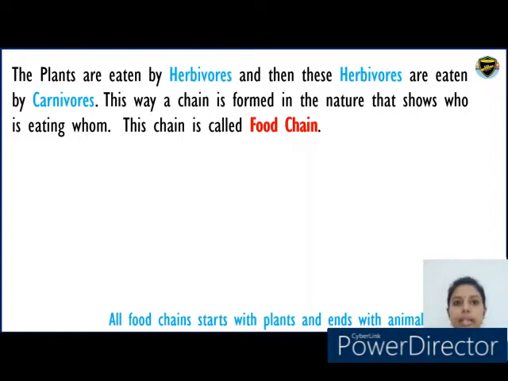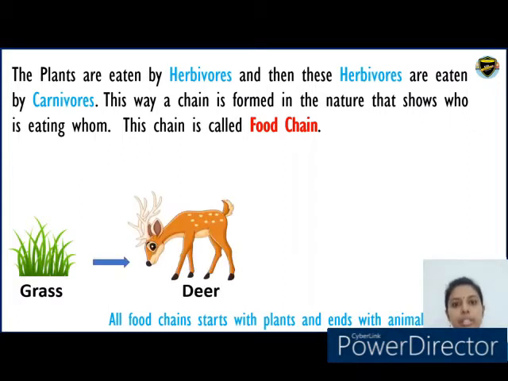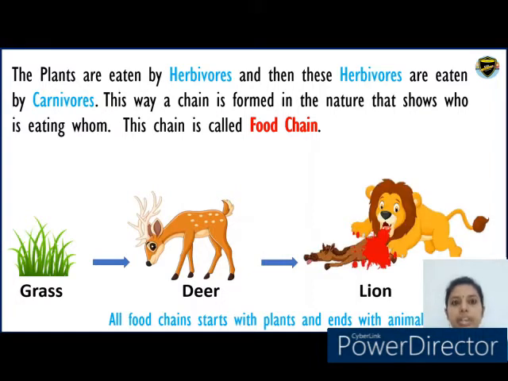Now, let's understand the food chain with the help of examples. Grass is a producer which is eaten by deer, that is a primary consumer, and the deer is finally eaten by a lion, that is a secondary consumer. This is an example of a small food chain.